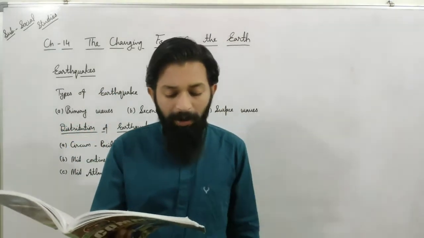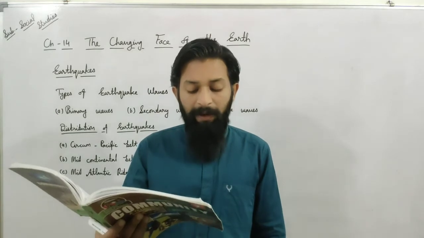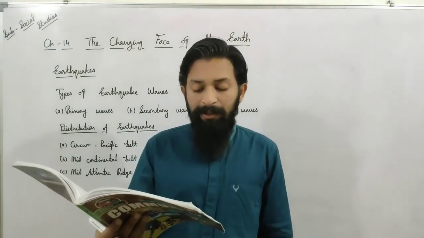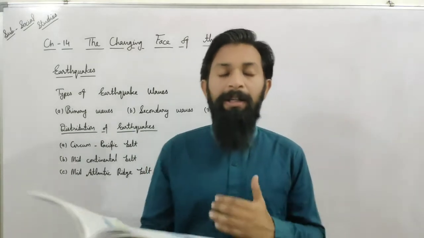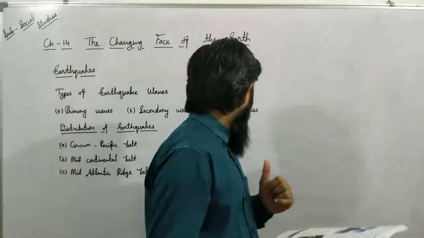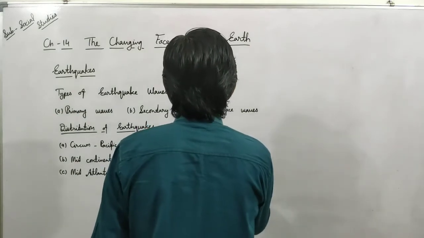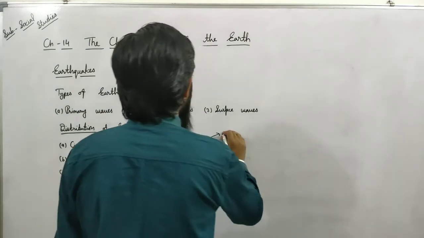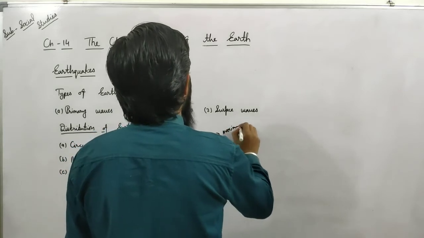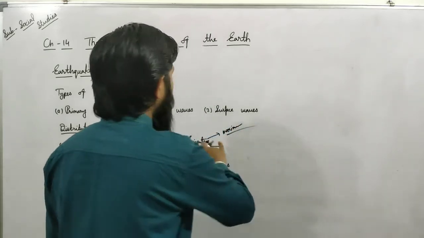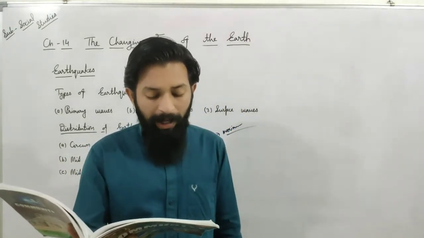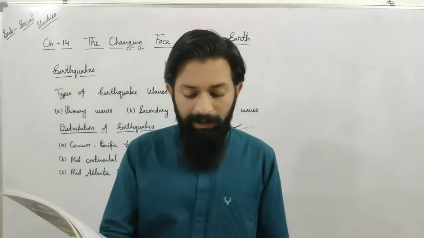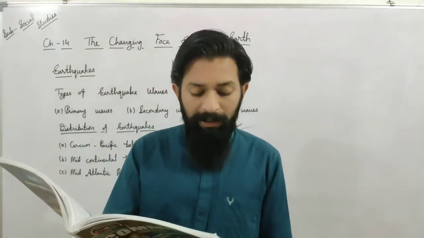The vibrations of an earthquake spread out as concentric waves from the focus. The intensity of an earthquake is maximum near the epicenter. If we talk about the maximum intensity of the earthquake, it is near the epicenter only. The maximum feeling of the earthquake is at the epicenter.